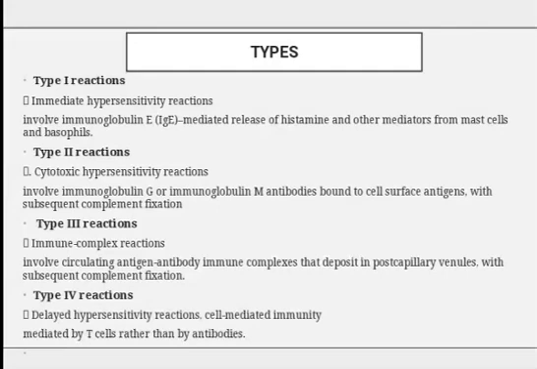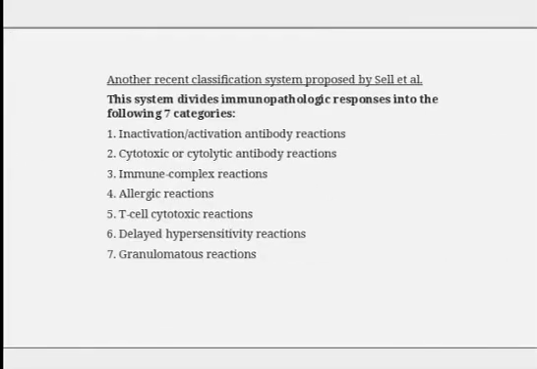Type 3 reactions are immune complex reactions, involving circulating antigen antibody immune complexes that deposit in post-capillary venules with subsequent complement fixation. And the last one is the type 4 reaction, which is delayed hypersensitivity reaction. It is cell mediated immunity, mediated by T cells rather than by antibodies.